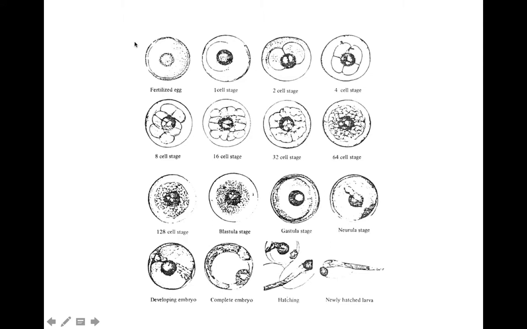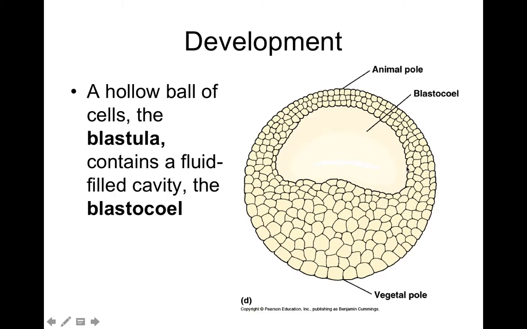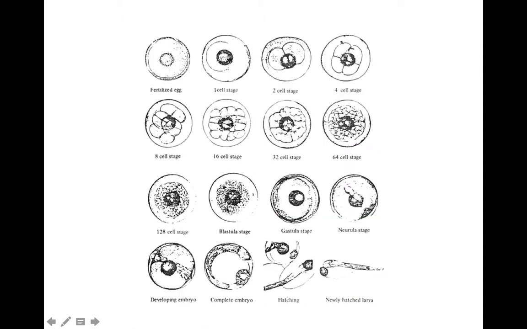So this is what we look like, and you will need to be able to label these parts on the exam. A fertilized egg, first cell stage, second, fourth, then the 32, 64, but getting into the blastula and the gastrula stages will be important. You will have to label these on the exam. So a hollow ball of cells, or the blastula, contains a fluid-filled cavity called the blastocoel, and that is right here.